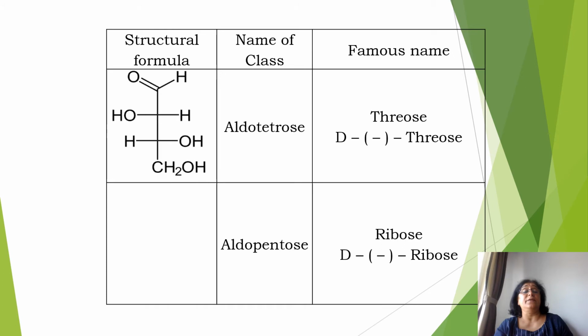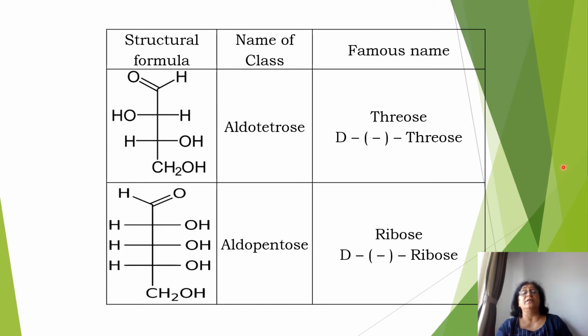Then the next example is here again, aldotetrose is given. Aldotetrose is saying 4 carbon atoms are there in the vertical line. First is the aldehyde group, so it is aldo, and 4 carbon atoms, that is tetrose. And what is the configuration of this? We have to see the OH on the last horizontal line is on the right hand side, so it is D configuration. And minus indicates it is levorotatory.